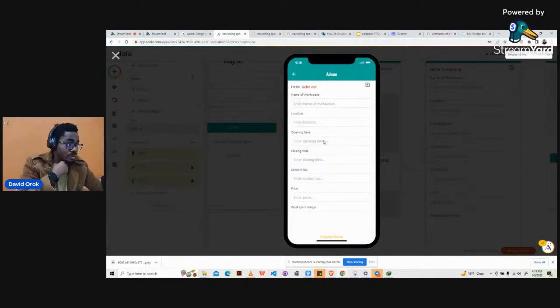Okay, so we log in with the login details for Uche, and then it shows us the admin panel, right? So this is already a solution to being able to redirect a particular user to a certain screen. When you're trying to build a multi-user application, that means you don't just have one user. You have two kinds of users, the admin and your regular users. So this is the approach you get to use.